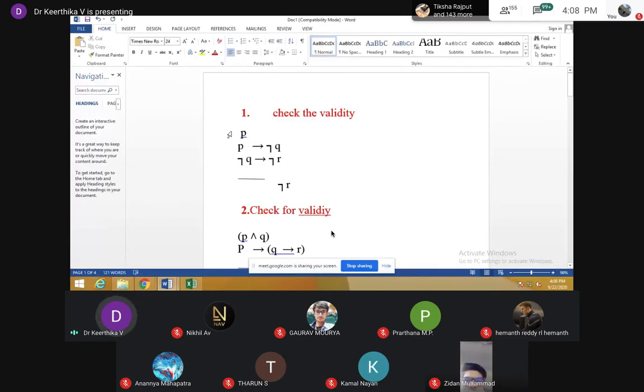Based on the premises, as in sir's class, you have to convert the statement into mathematical form. Now this is directly given in mathematical form. This is a university question. I think I asked the same question in the assignment also.